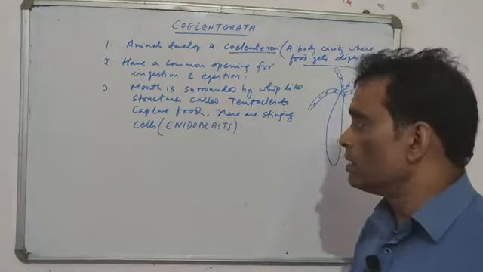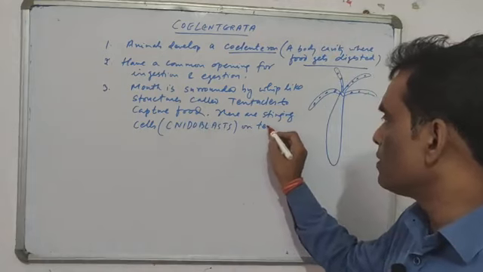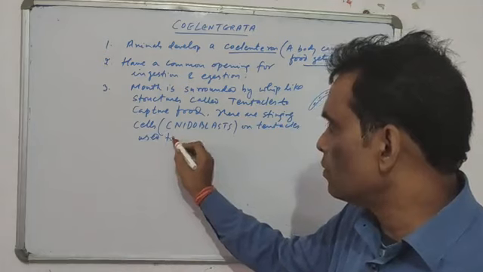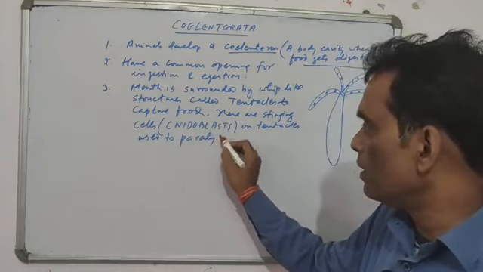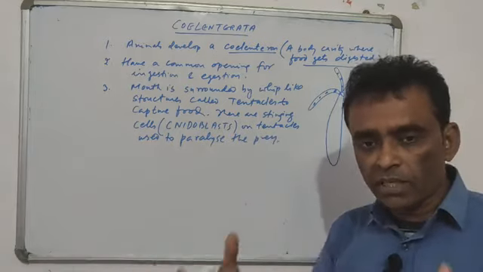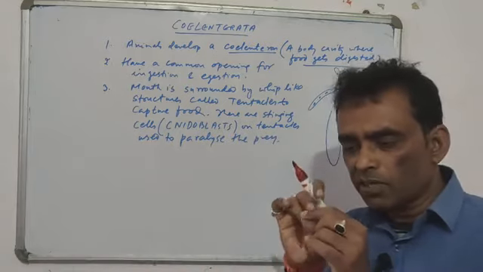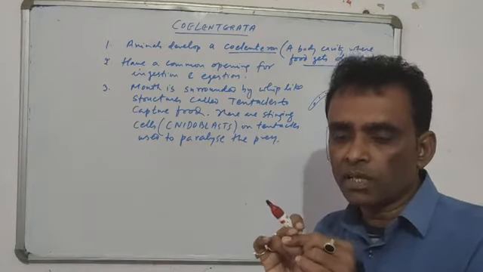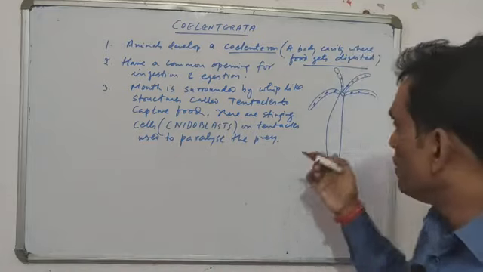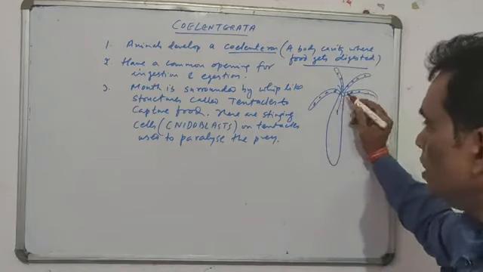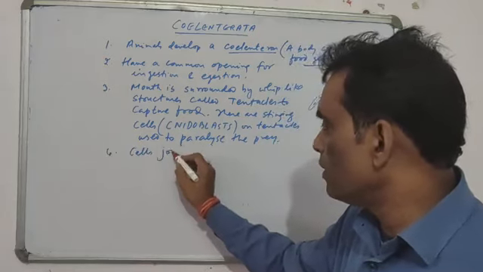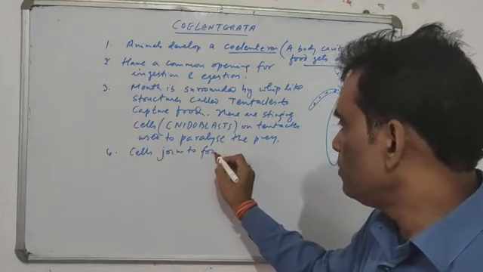There are stinging cells on the tentacles which are used to paralyze the prey. Prey means the food or the organism they capture as food. That food is captured and the sting is penetrated inside, which injects a chemical that paralyzes the prey, and then the food is put inside the mouth.